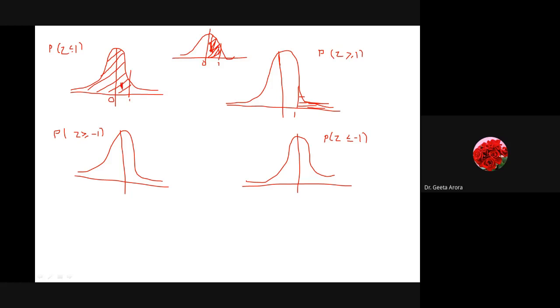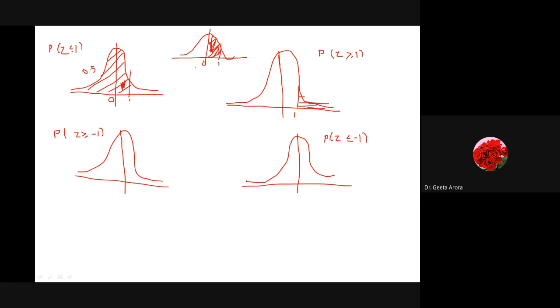If you can see 0 to 1. Hope you are looking at it. Along with it, I will add this outside area. And we know this is our 0.5. Correct? So from the given value, if we add 0.5, that is the total area.